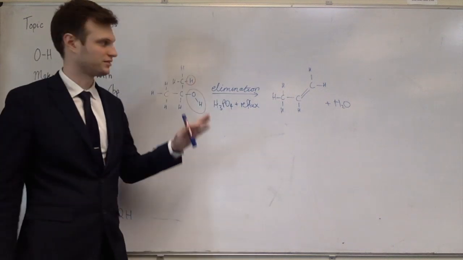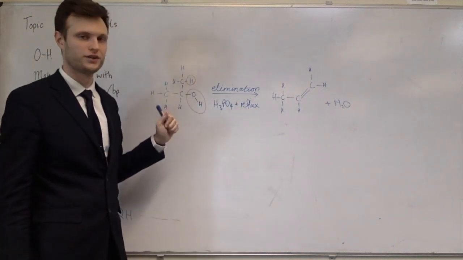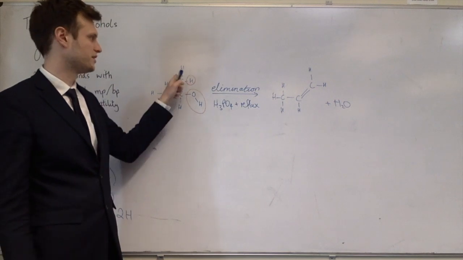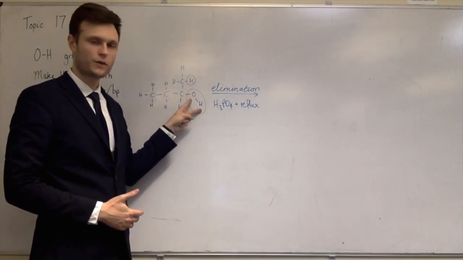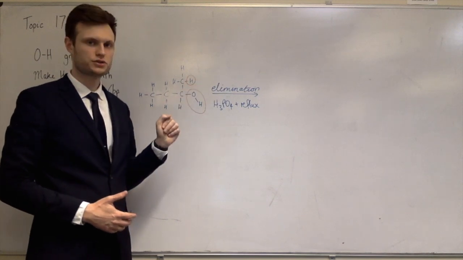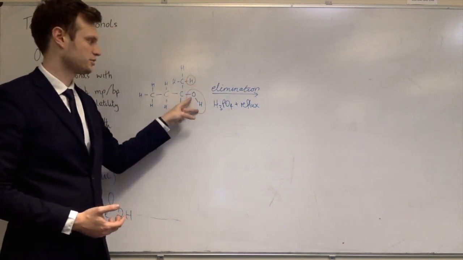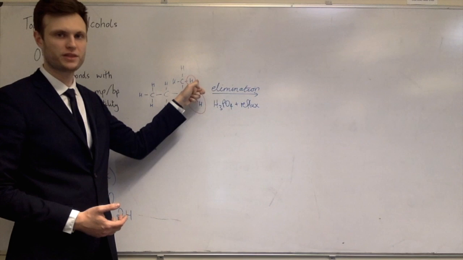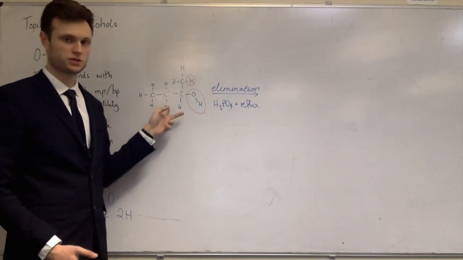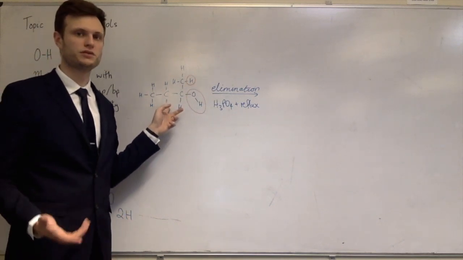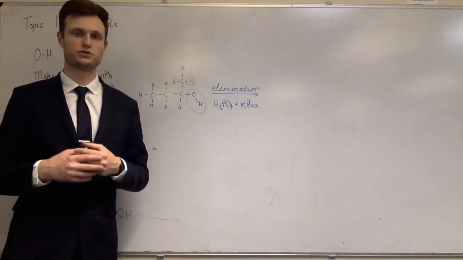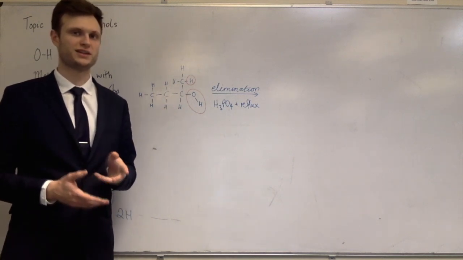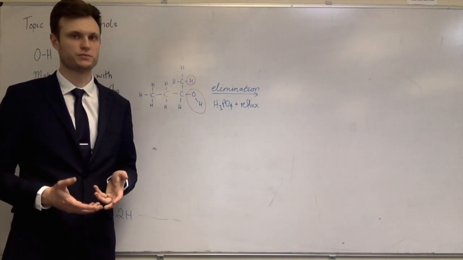Next I'll show you what happens if these two groups are not the same. So what I said before, a methyl group and an ethyl group. So the process is still the same, you still take off the OH group and an adjacent hydrogen, but this time it matters whether you take off this hydrogen on the methyl group or this hydrogen on the ethyl group, because they give you two different products. And both of those things happen. And so you get two products of this reaction, and you need to be able to draw both of them and name both of them.